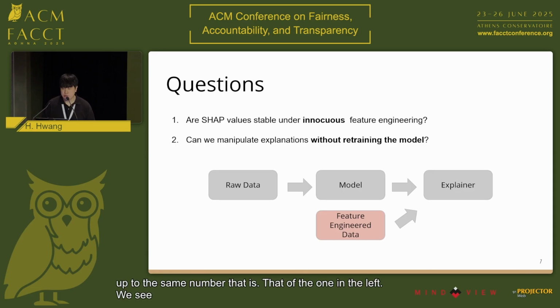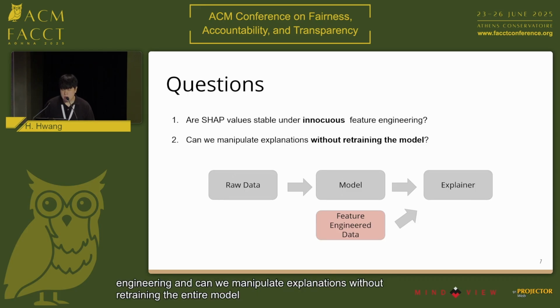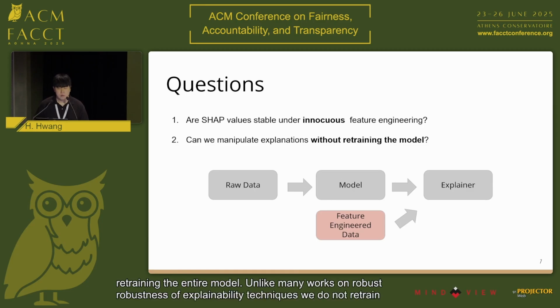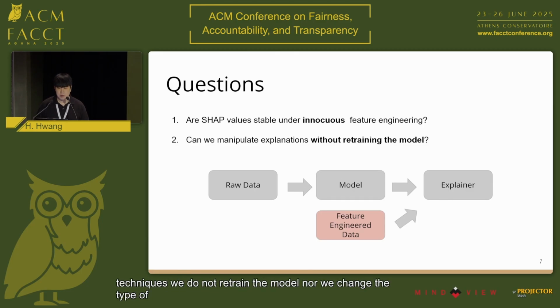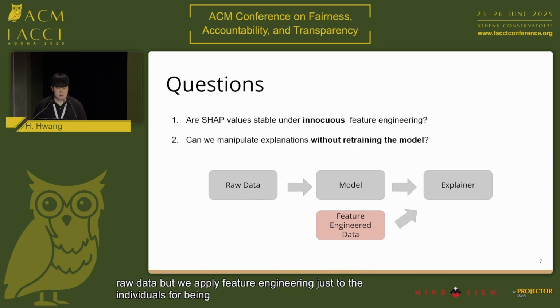We seek to answer two main questions in our work. Are SHAP values stable under innocuous feature engineering? And can we manipulate explanations without retraining the entire model? Unlike many works on robustness of explainability techniques, we do not retrain the model, nor do we change the type of the explainer, SHAP. If you look at the pipeline below, the model is trained with raw data, but we apply feature engineering just to the individuals who are being explained.